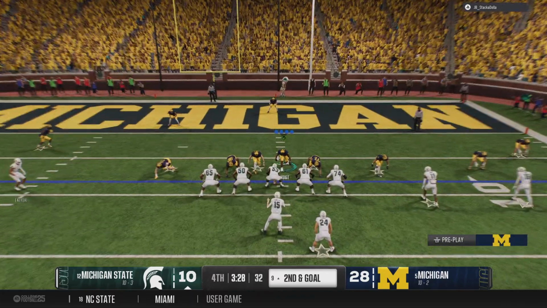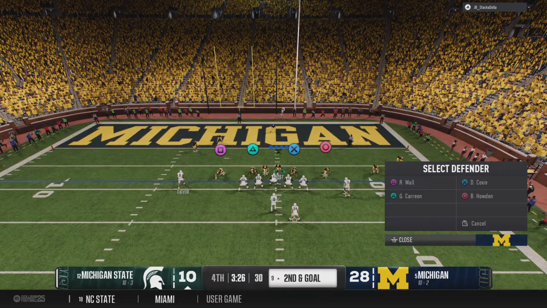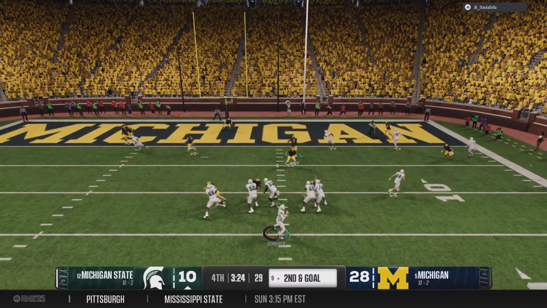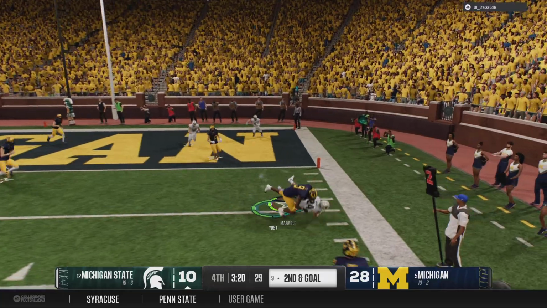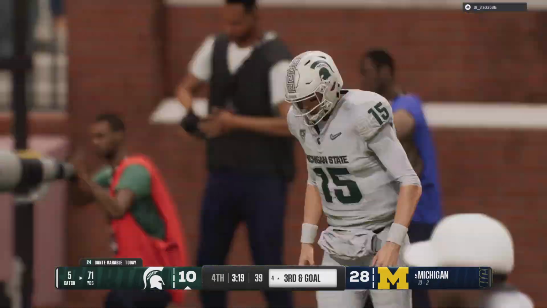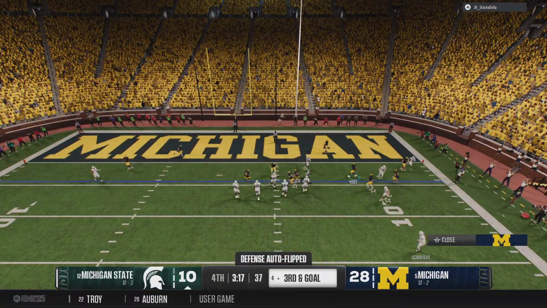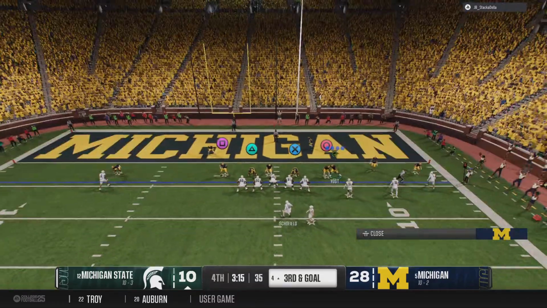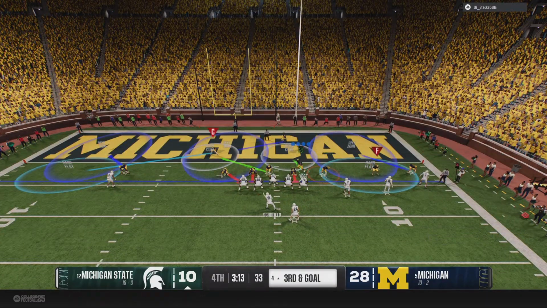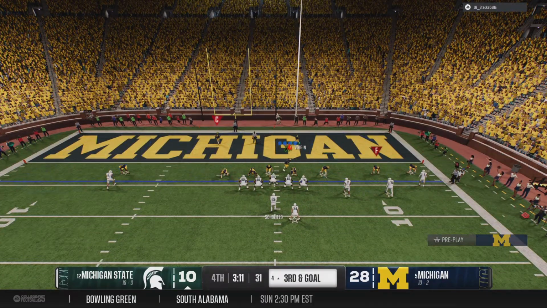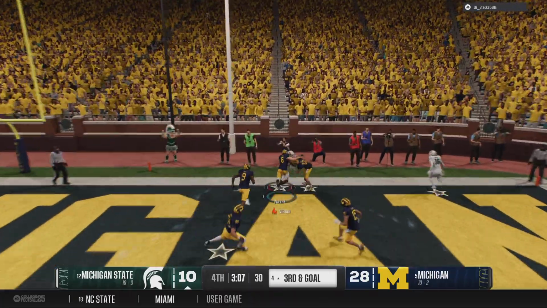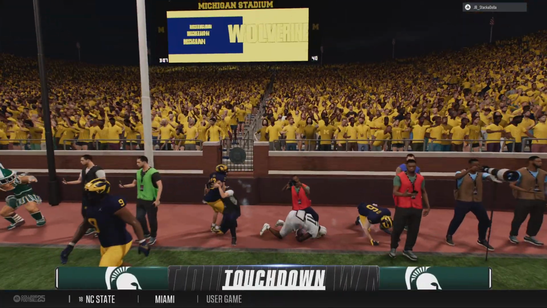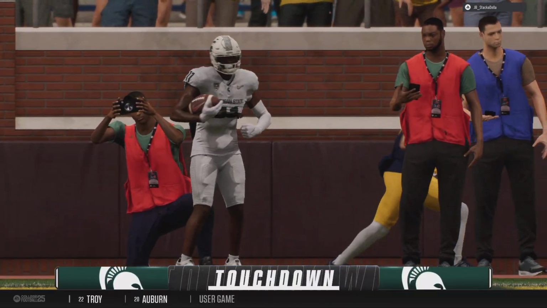Moving the receiver around pre-snap. Quarterback wants to throw it on 2nd down. On the run here, lets it go. Here's a target, and it's complete. Tackled after the catch, but the ball moves to the 4-yard line. They break the huddle on 3rd and goal. Field goal doesn't do much good here. And he drops back in the gun. And he's got it. Touchdown, Spartans.